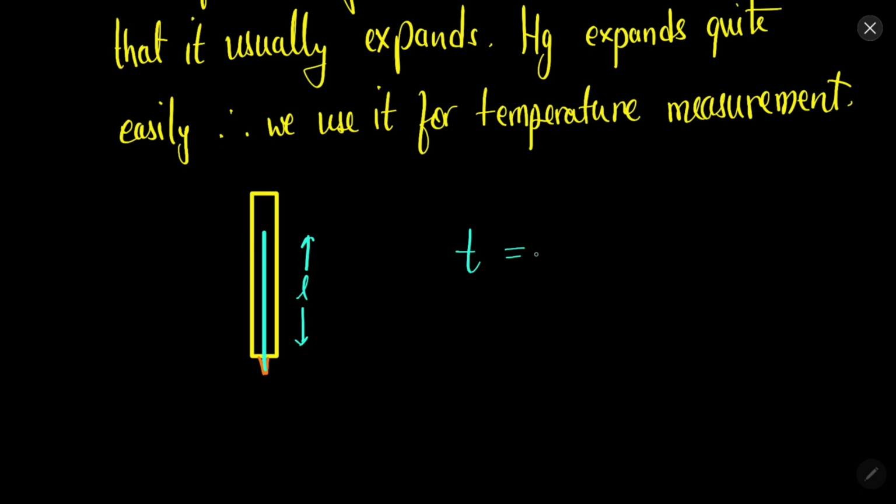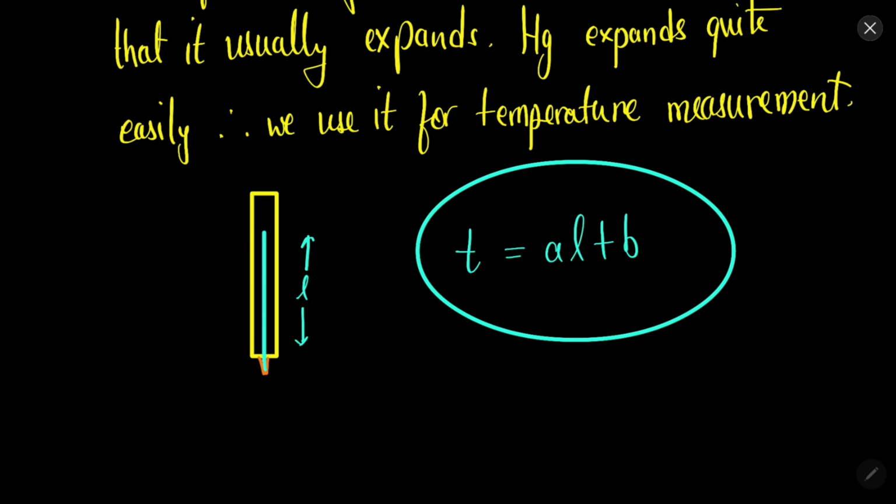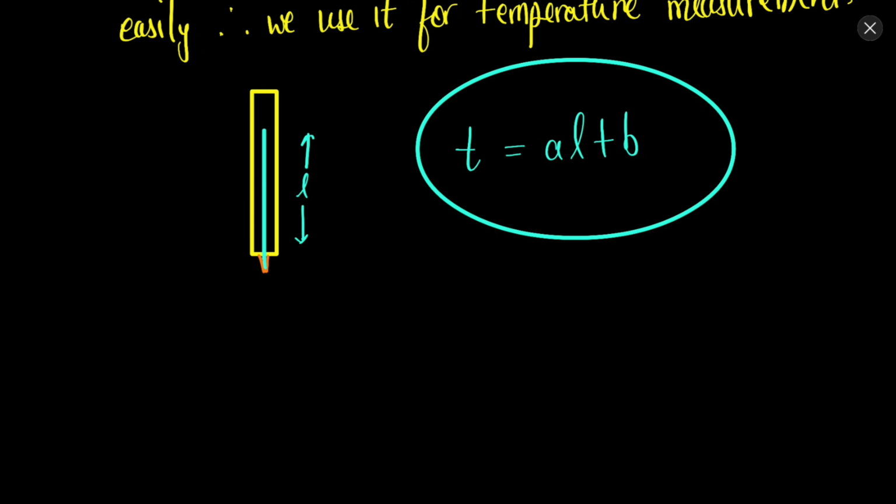So the temperature is equal to AL plus B, where A and B are some constants. So temperature depends on the length of the mercury column. The more the length of the mercury column, the more the temperature, because it will expand more, so the length will increase. If you wish, you can call this length the height also.